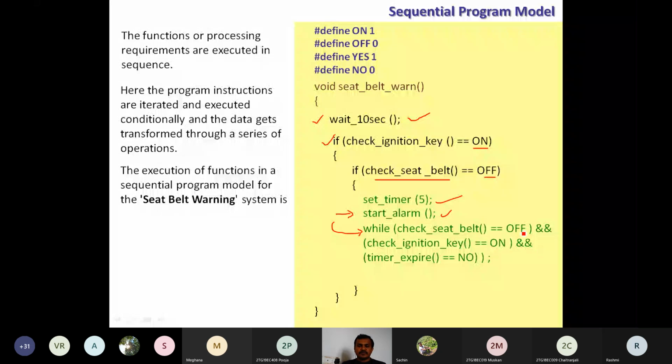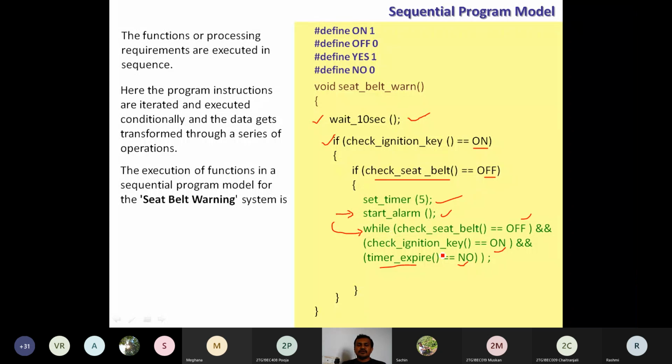If it is off during that 5 seconds, even though the seat belt is off, the ignition key is on, and the timer expiry is not happening. Timer expire equals no, meaning still 5 seconds are not reached. So here the alarm keeps running.